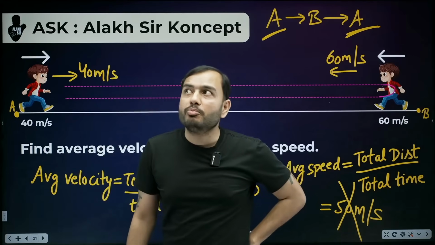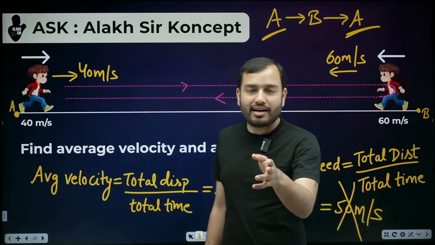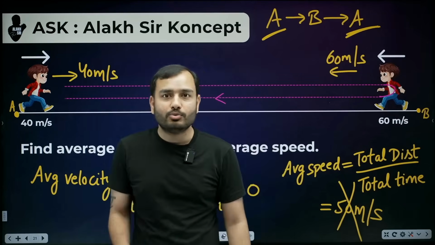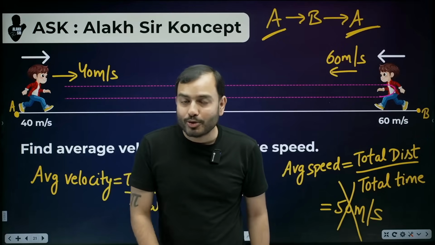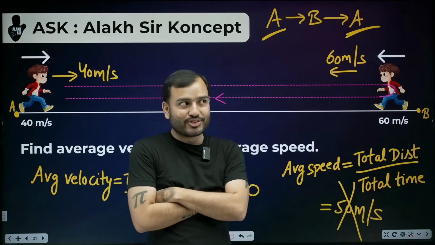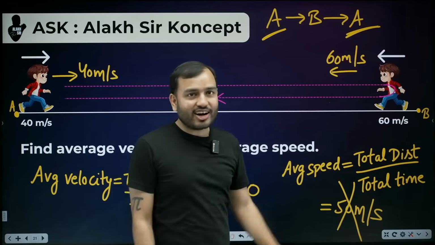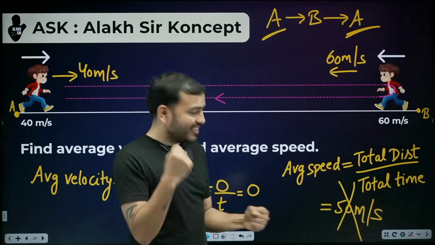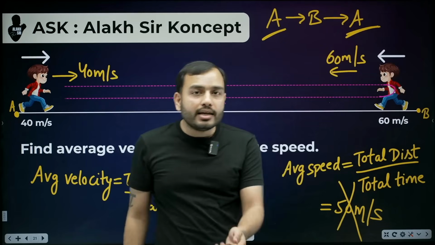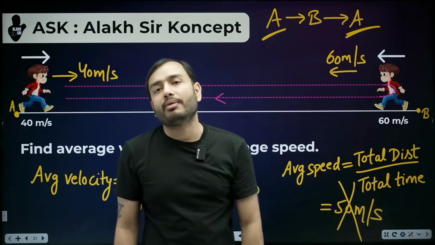Sir, it's written in the book, V plus U divided by 2. Oh beta, if you study physics like this, who's teaching you like this? It's not like this. Oh yes, very cleverly we have studied this. Madam taught this, sir taught this. V plus U divided by 2, 40 plus 60, 100 divided by 2, 50. That looks like the correct answer. This is not the formula of average velocity. That's not even the formula of average speed.